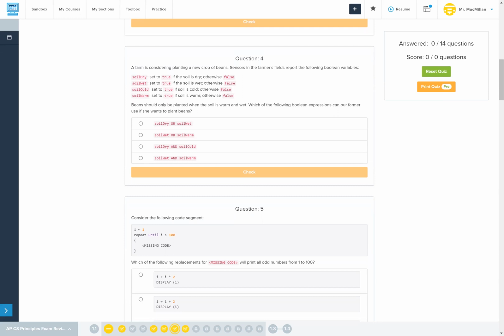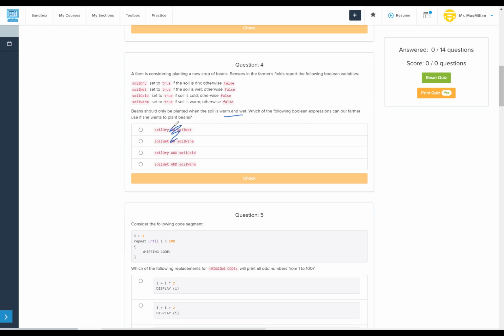Which of the following Boolean expressions can our farmer use if she wants to plant beans? If we see an and here, we disqualify both the answers with an or. We want soil to be warm and wet. So soil wet and soil warm. There we go. It's pretty straightforward.